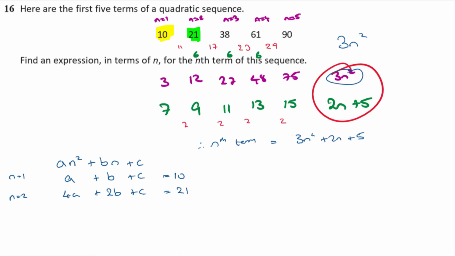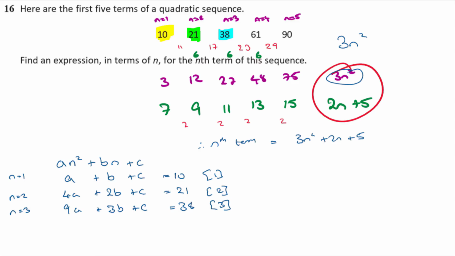Okay, and then when n is 3, n squared is 9, so that would be 9a plus 3b plus c, and that is equal to our third term, which is 38. You just kind of stop there. What we're doing is we're forming 3 simultaneous equations in a, b, and c, which we can then go on and solve simultaneously.